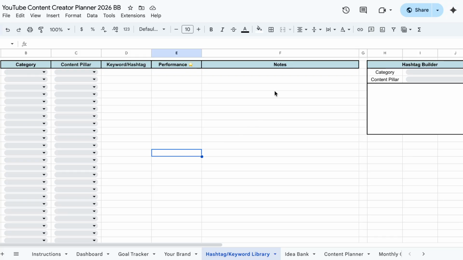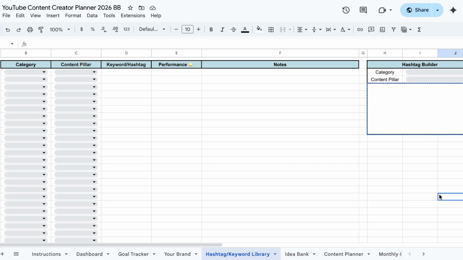But basically what you do is when you're ready to post something, just come over here, choose the category the video is going to be and the content pillar it's focusing on, and this box will automatically populate a bunch of your keywords and hashtags that you've put into this system that relate to that category and content pillar. All you do is copy from the box. I know it's showing a little formula up here, just ignore that. All you have to do is right click on the box, copy, and you can paste what is in that box wherever you like, and it will paste those hashtags for you. It's so cool. I'm so proud of it.